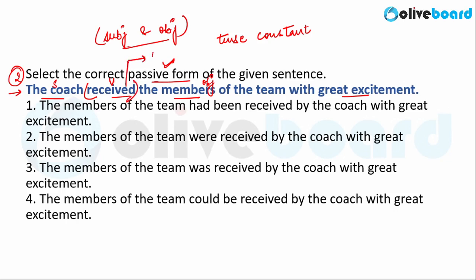The fact that this is simple past tense, you will keep this tense same, right? Option B uses simple past tense, indicated by the phrase were received. So the members of the team, which was the object in our original sentence, were received indicates simple past tense.